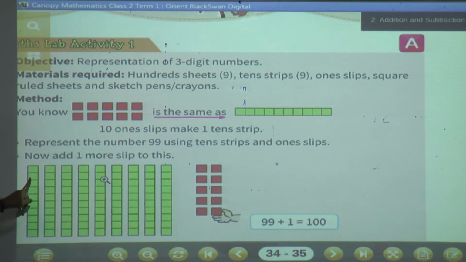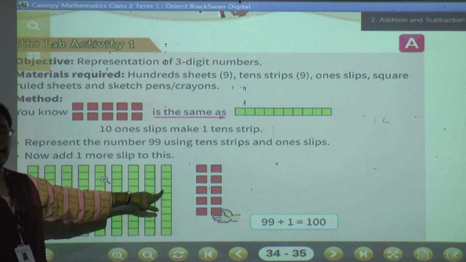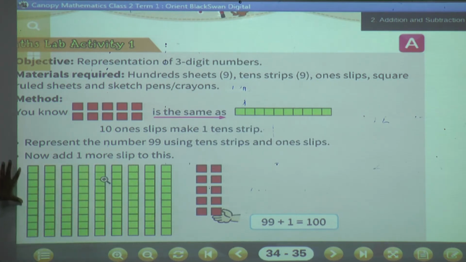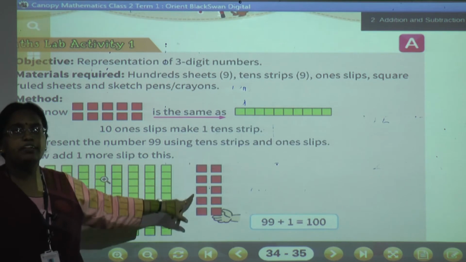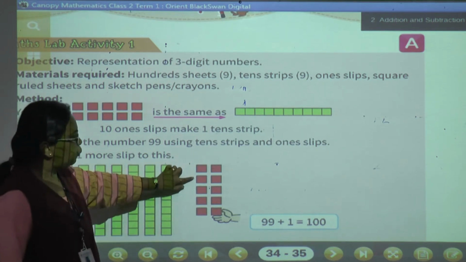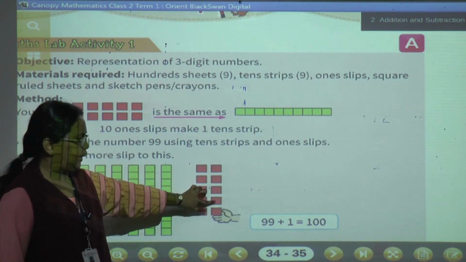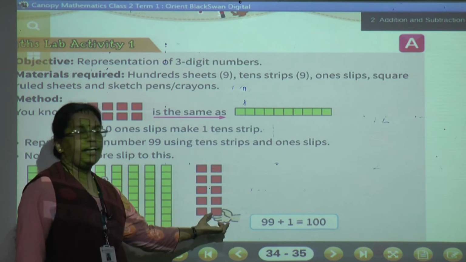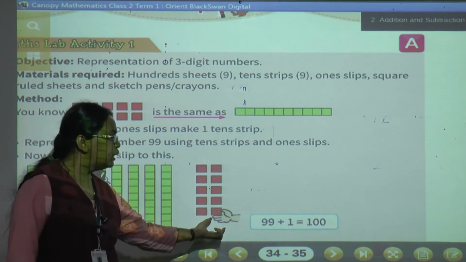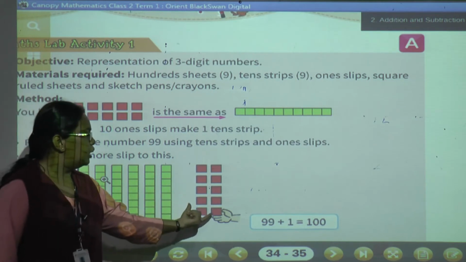Count with me. 1, 2, 3, 4, 5, 6, 7, 8, 9. Yes, these are 9 tens. And these individual ones are also 9. 1, 2, 3, 4, 5, 6, 7, 8, 9. Again you are adding here 1, so it becomes 10. Means 9 tens and 9 ones.